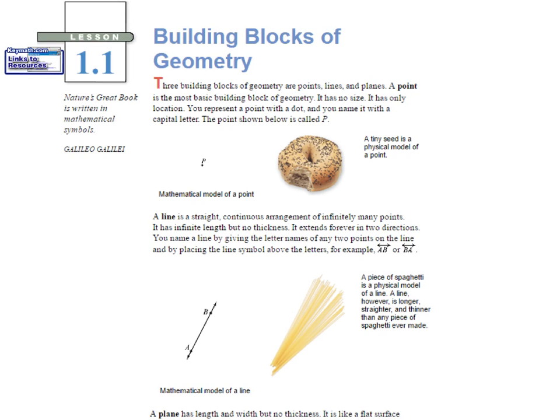A line is a straight, continuous arrangement of infinitely many points. It has infinite length, but no thickness. It extends forever in 2 directions. You name a line by giving the letter names of any 2 points on the line and placing the line symbol above the letters. For example, line AB or line BA. A piece of spaghetti is a physical model of a line. A line, however, is longer, straighter, and thinner than any piece of spaghetti ever made.